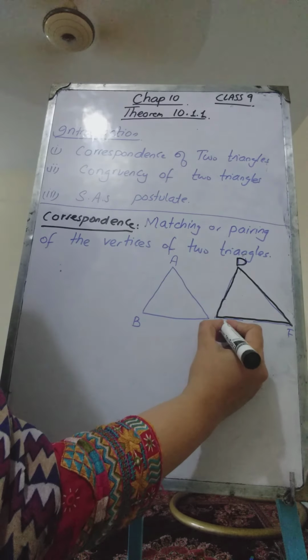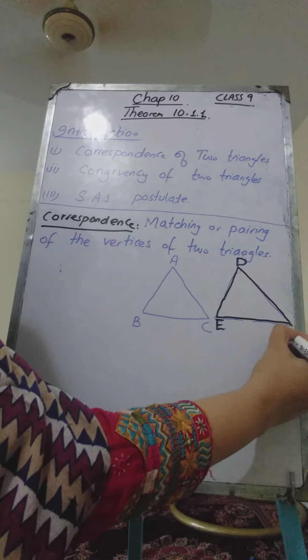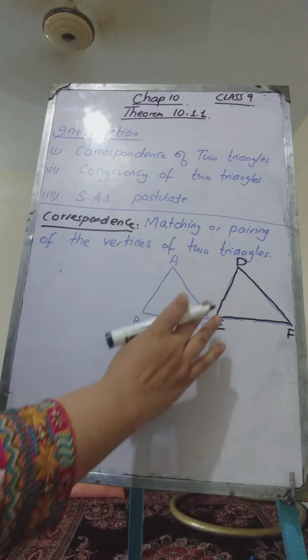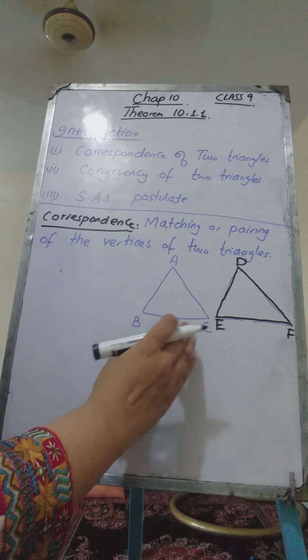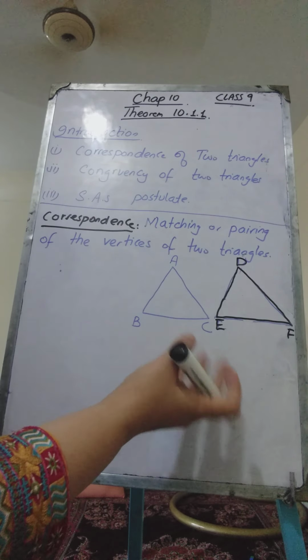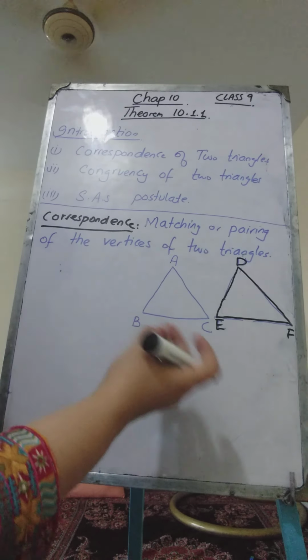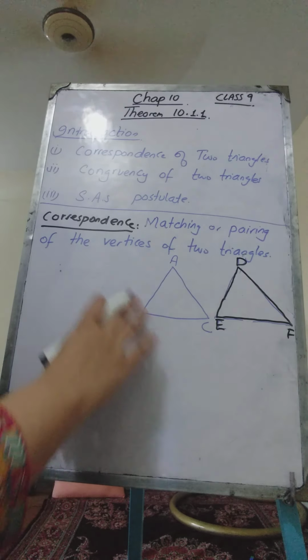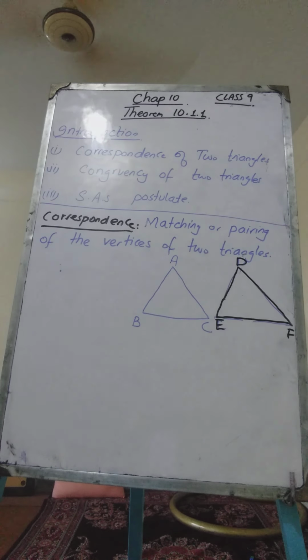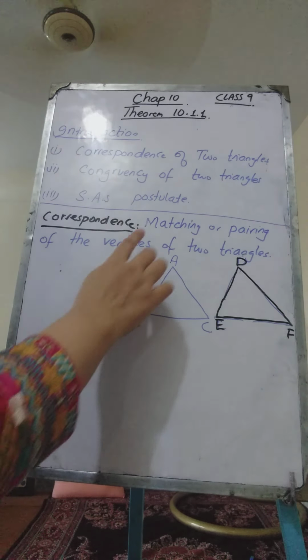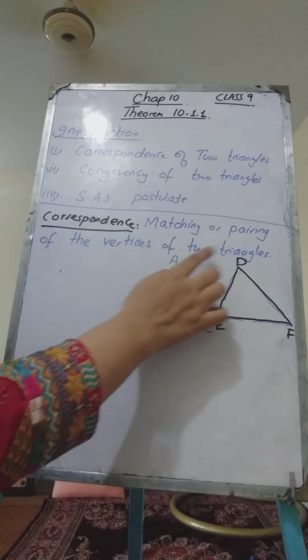We have triangle DEF and triangle ABC, and suppose we want to compare these triangles for a certain reason. It may be for comparison, maybe for the area of these two triangles or for the shapes or for any other similarity and such concept. But first we need to build a correspondence between these two triangles. How do we build the correspondence between these two triangles? We match or pair the vertices of the two triangles.